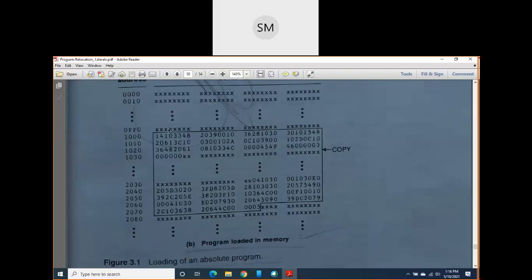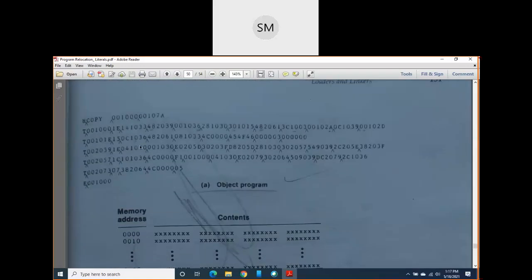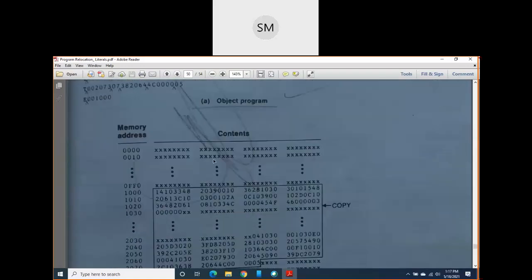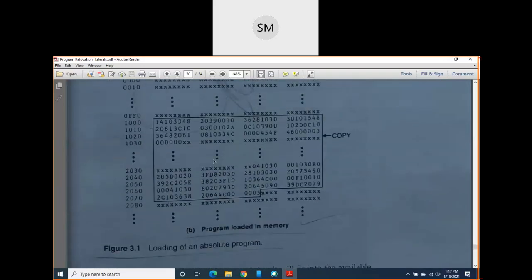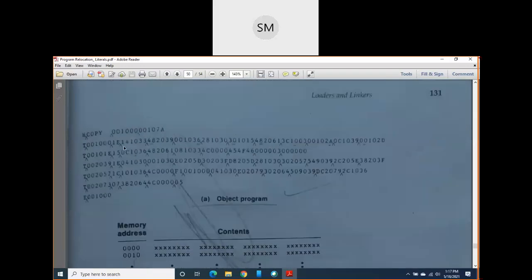Then this box we have drawn here, this is completely which program? Object program, the copy object program. Okay, because here the name of the program itself is COPY. Then I wanted to tell you one thing here. When you generated object code, for example, the first object code in your SIC program is 141033.